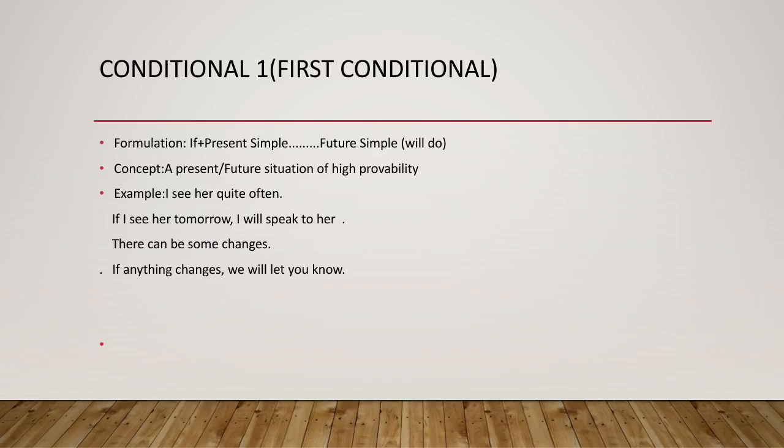So if anything changes is in present simple, then the other part here, we will let you know, will be in future simple. Okay, that is conditional 1. The important thing you should keep in mind is that the situation will be of high probability. A present situation or future situation of high probability.